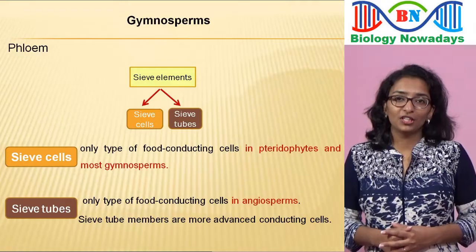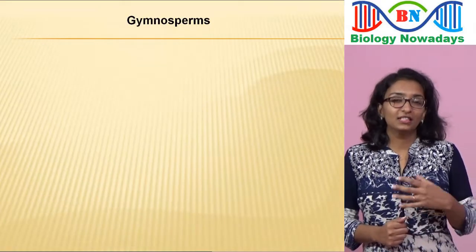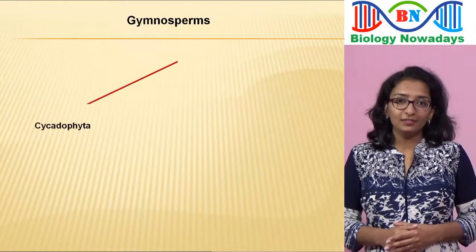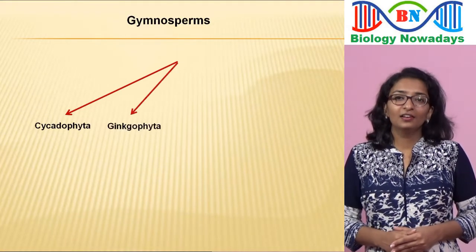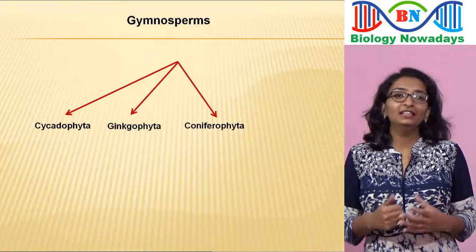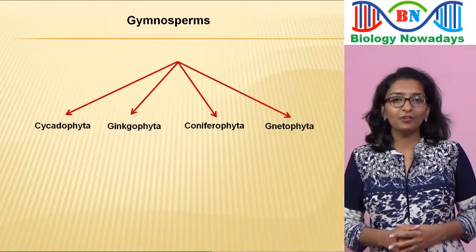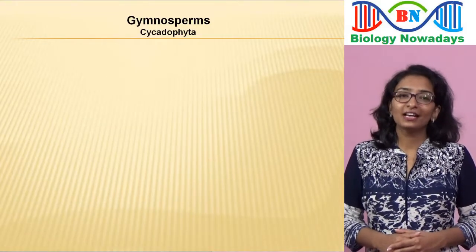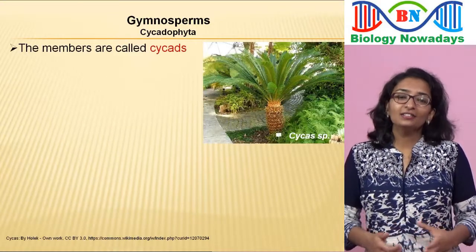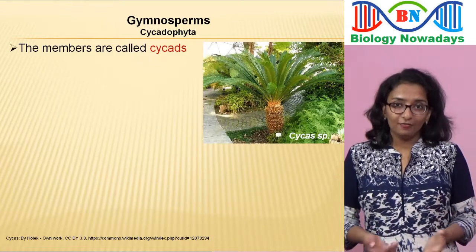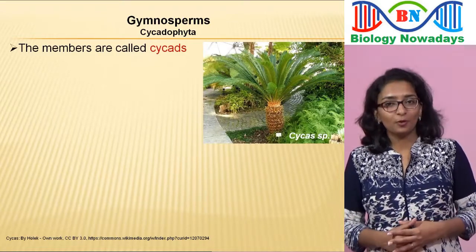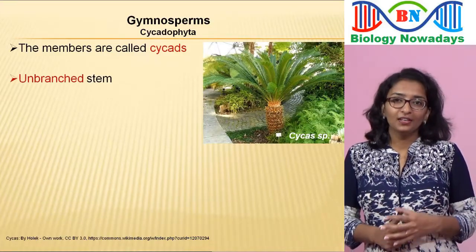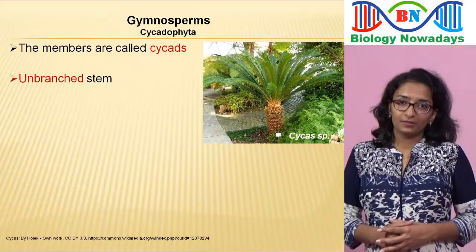Let's see the classification of gymnosperms. The gymnosperms include 4 divisions: Cycadophyta, Ginkgophyta, Coniferophyta and Gnetophyta. First of all, Cycadophyta. The members of this group are called cycads. Cycads are palm-like plants found mainly in the tropical and subtropical regions. They have unbranched stem. The leaves are pinnately compound.